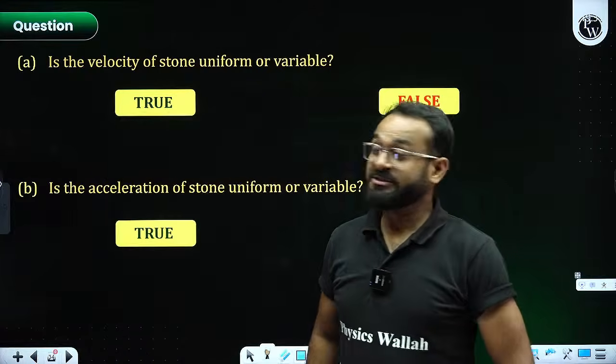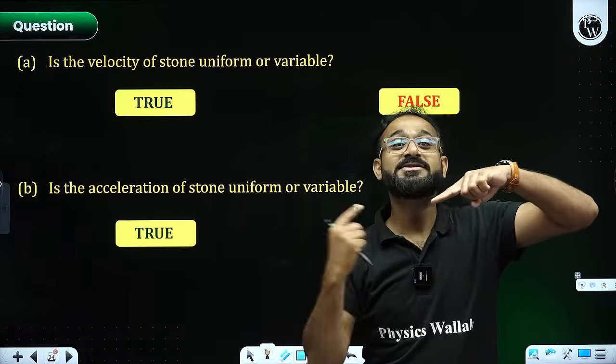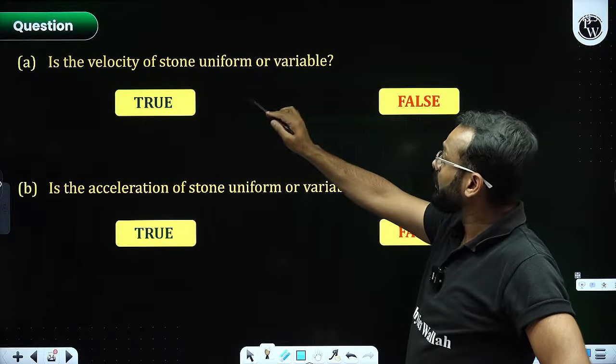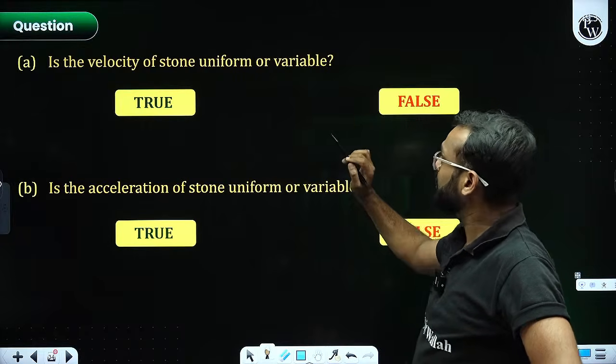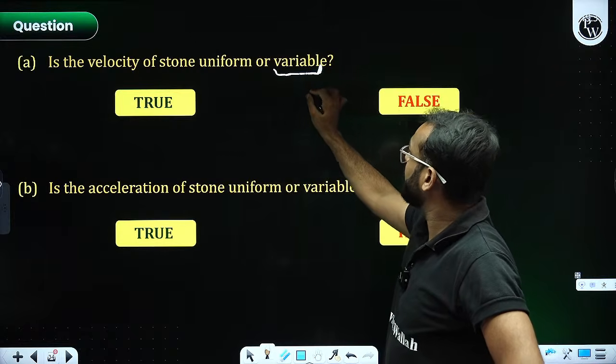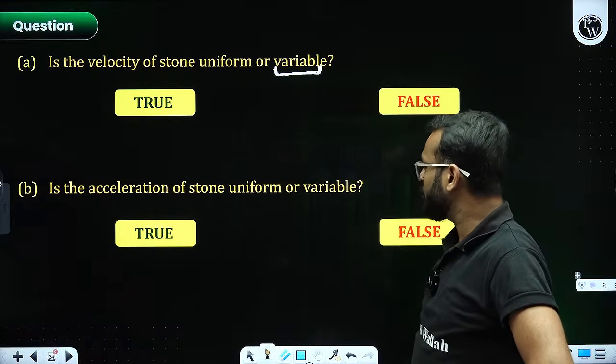No, sir, speed is uniform. Velocities keep on changing. So I would say it will be variable. Is the acceleration of a stone uniform or variable?